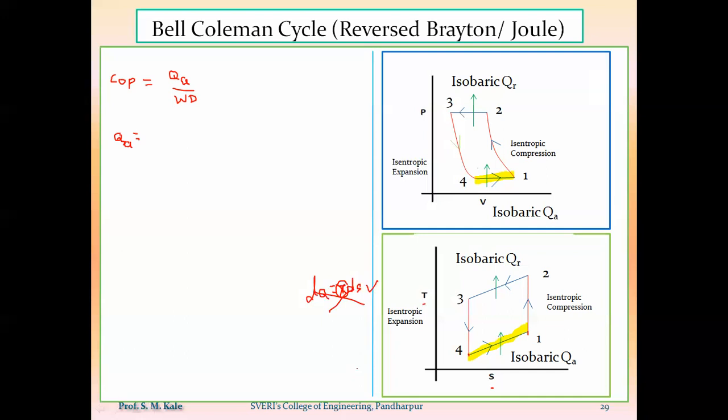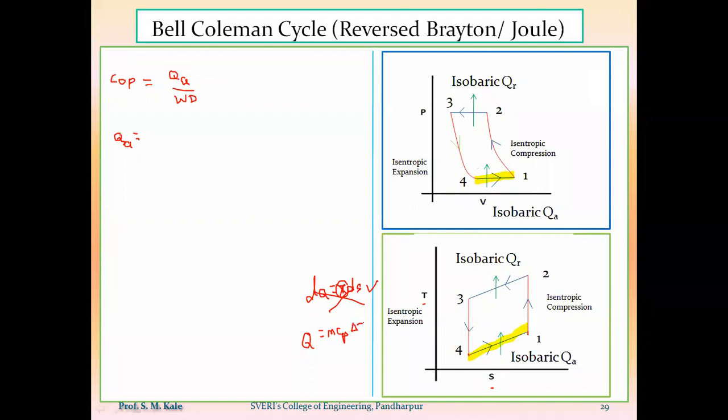Now, what is the other formula by which I can get the amount of heat added or heat rejected? Q is equal to mCp delta T. Yeah, so here I have to use the formula Q is equal to mCp delta T.